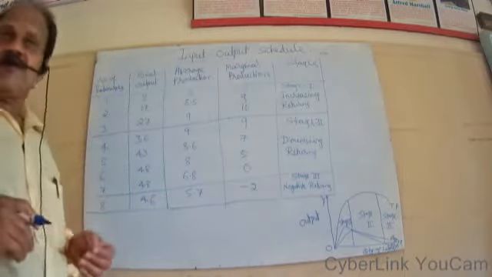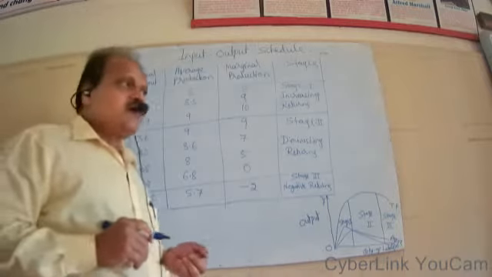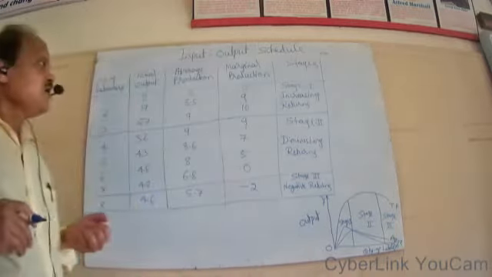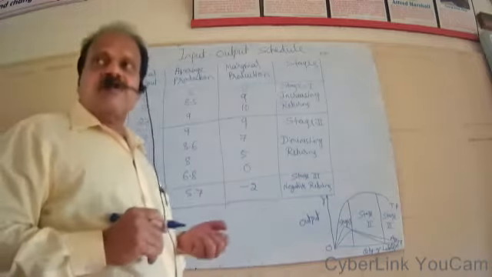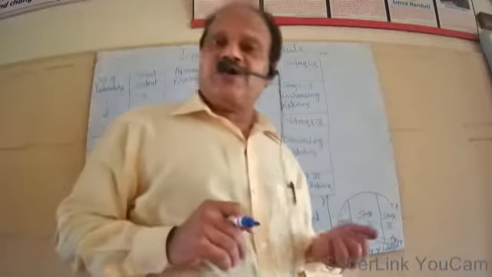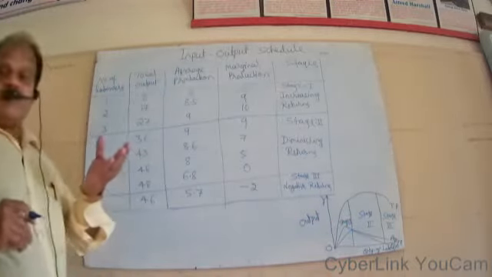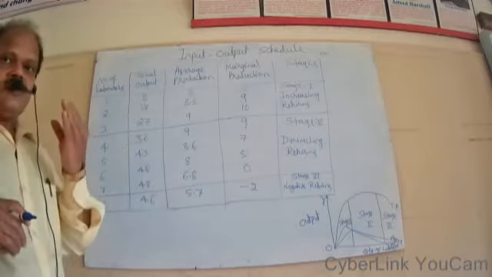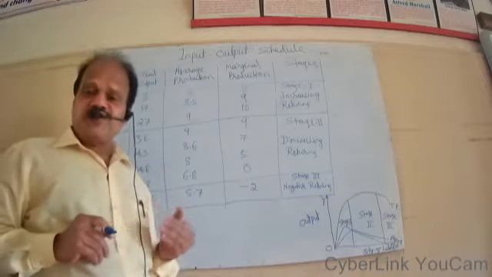In our last period, we have discussed an important law of production. It is the law of variable proportions or the law of diminishing returns. In that period, we have discussed the statement of the law. I have discussed various causes for diminishing returns. We have discussed assumptions of the law and the significance of the law.